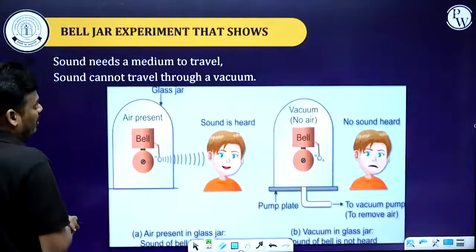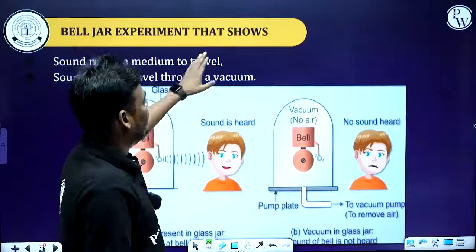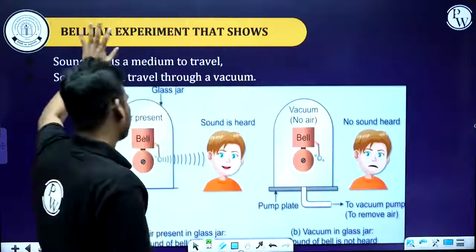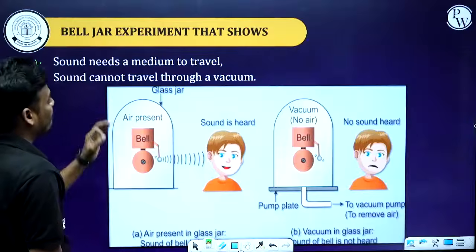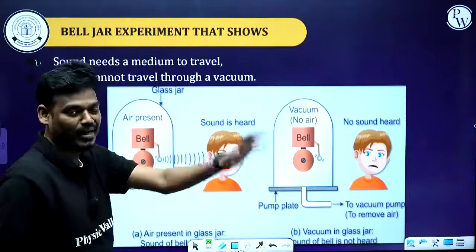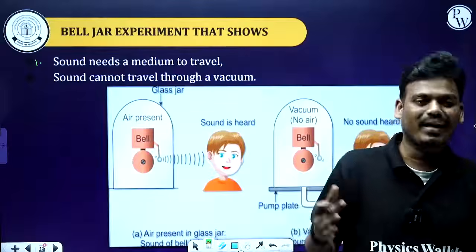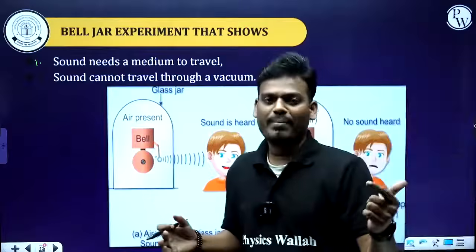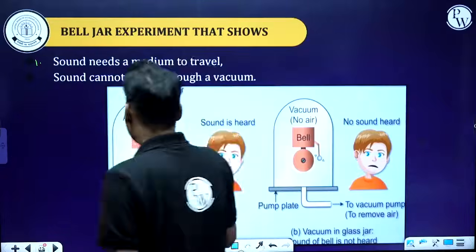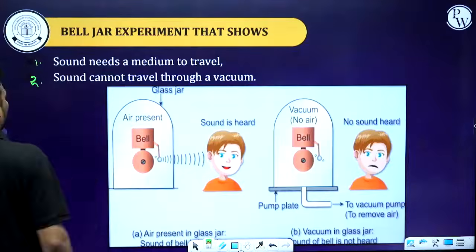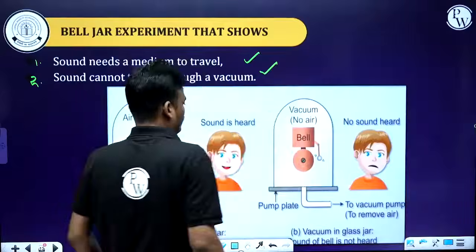Let's consider another case, the bell jar experiment. This bell jar experiment shows that sound needs a medium to travel, that is, a material medium. A material medium is required for the sound to propagate. Maybe it is solid, liquid, or gaseous, but it cannot travel through the vacuum. By this experiment also you can conclude sound cannot travel through the vacuum. These 2 points are very, very important. So there are 2 conditions.